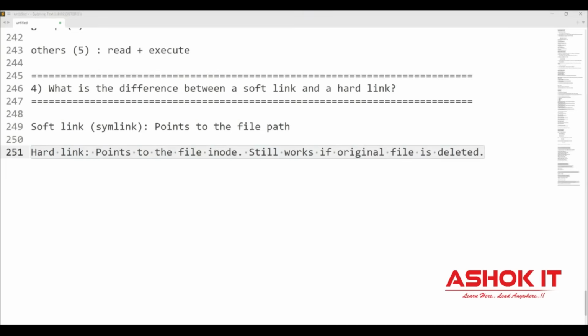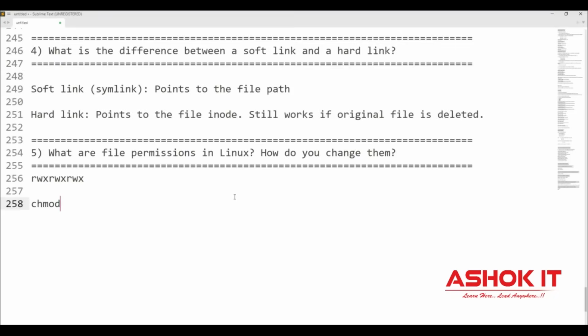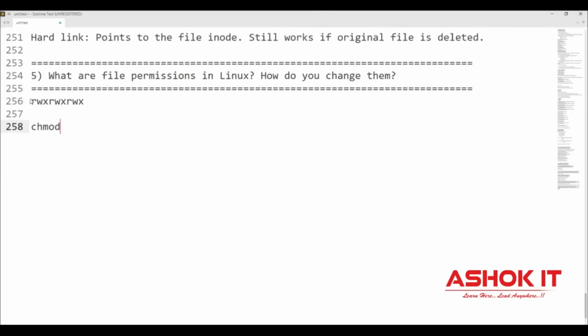The next one, what are the file permissions in Linux and how are we going to change them? In Linux, file permissions are represented by read, write, execute. So a total of 9 characters are available for the file permissions. RWX for owner permissions, the middle RWX for group permissions, and the last 3 characters represent other users' permissions on that file. Then, in order to change the file permission in Linux, we use a command called chmod.